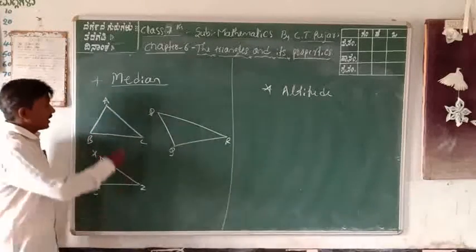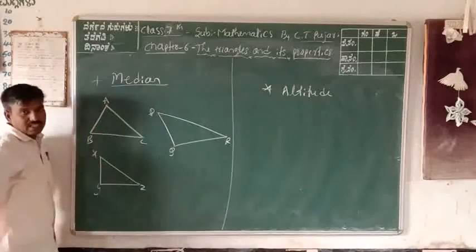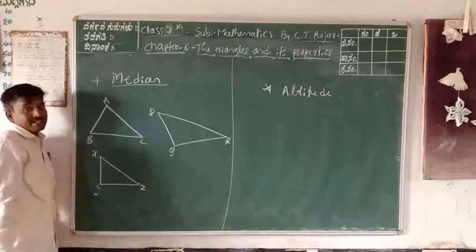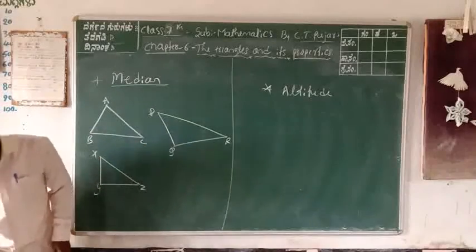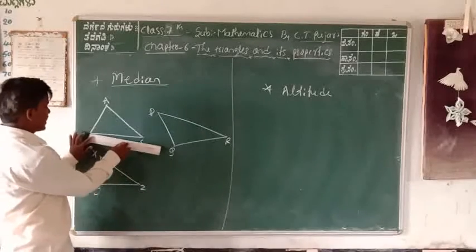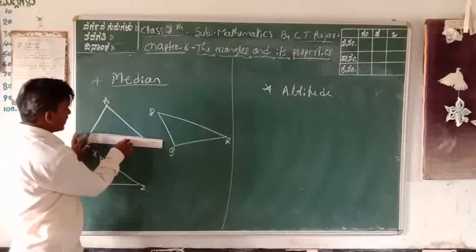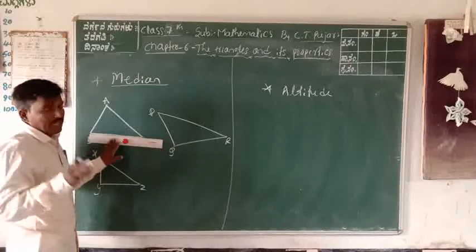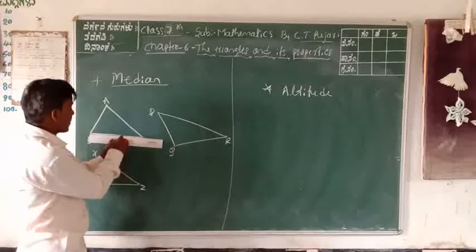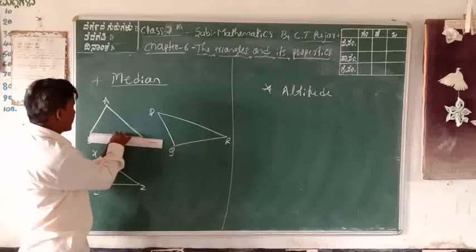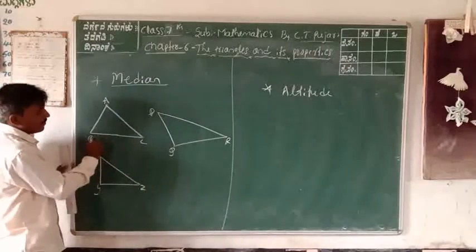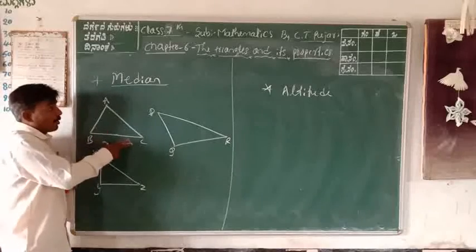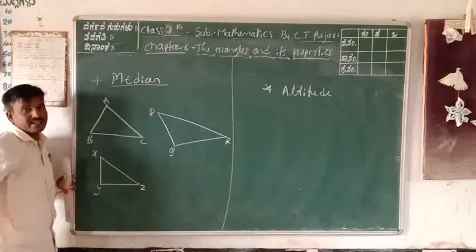For example, this A is a point. The side opposite point A is BC, and we take the middle point of BC. Take the measurement of BC: it is 11 centimeters. Half of 11 is 5.5. This 5.5 is the middle part of BC. Therefore, the median goes from a point of the triangle to the middle of the opposite side.